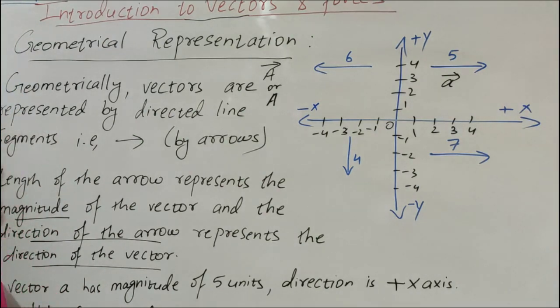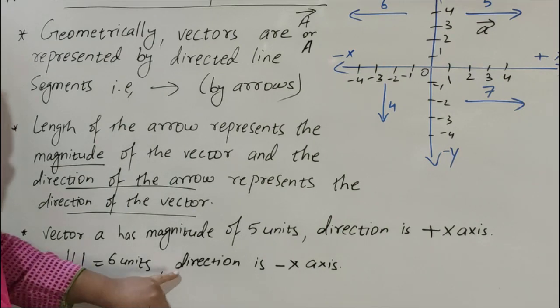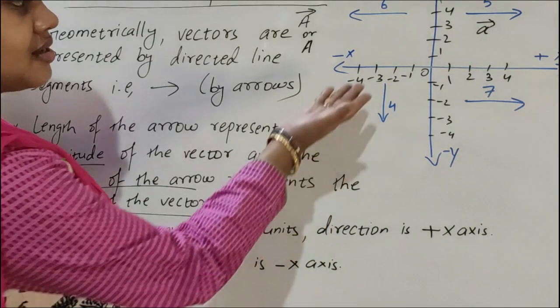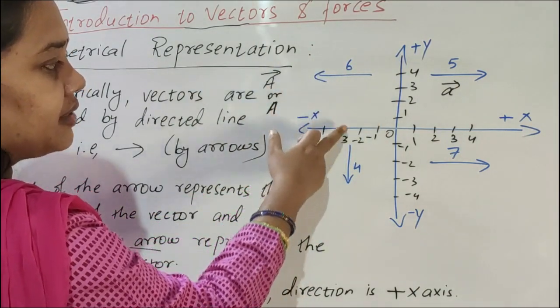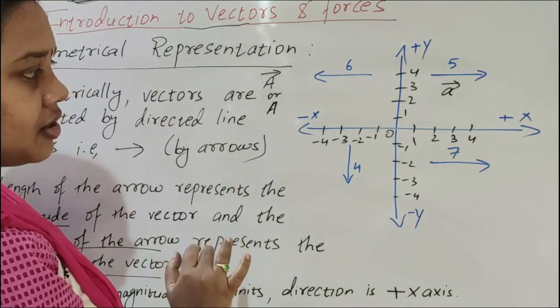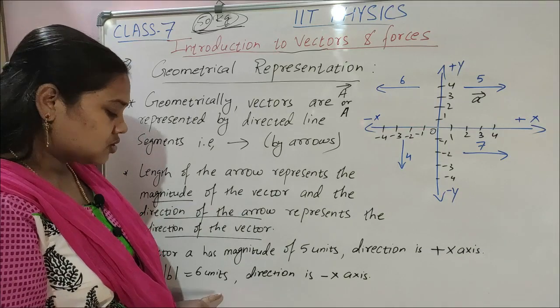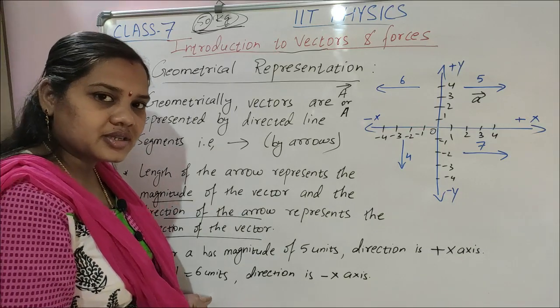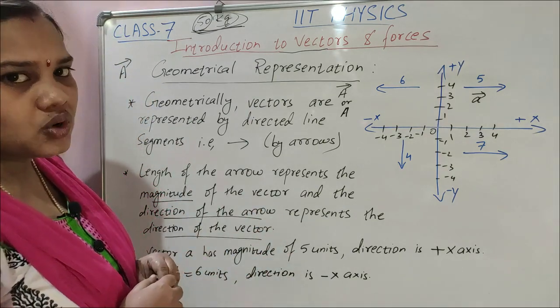Got it? And the magnitude of a vector is always a positive quantity. See, vector B is 6 units, and the direction is the minus x-axis, this side, so this will be -6. But the mod of -6 is +6. That's why it is a positive quantity. So the magnitude of a vector will always be a positive quantity.